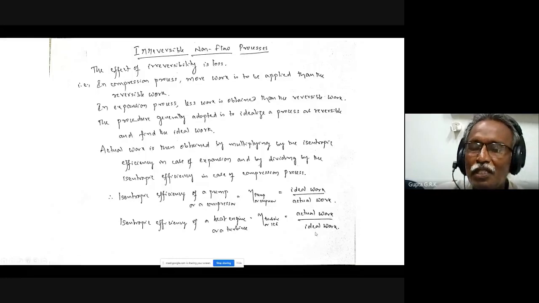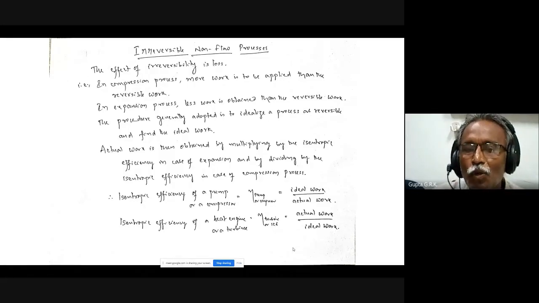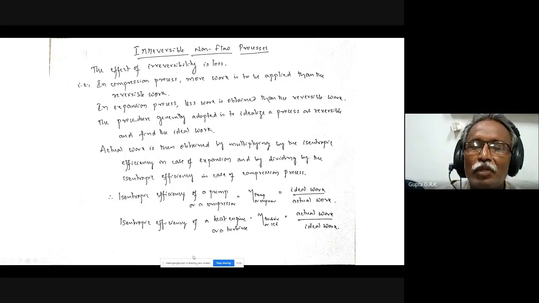But when we are compressing, I am spending work on it, so the compression process has negative work. I have to supply more work to compress the same thing. So the isentropic efficiency of a pump or a compressor is ideal work by actual work. Actual work is more than ideal work; I am spending more than what is ideally needed.